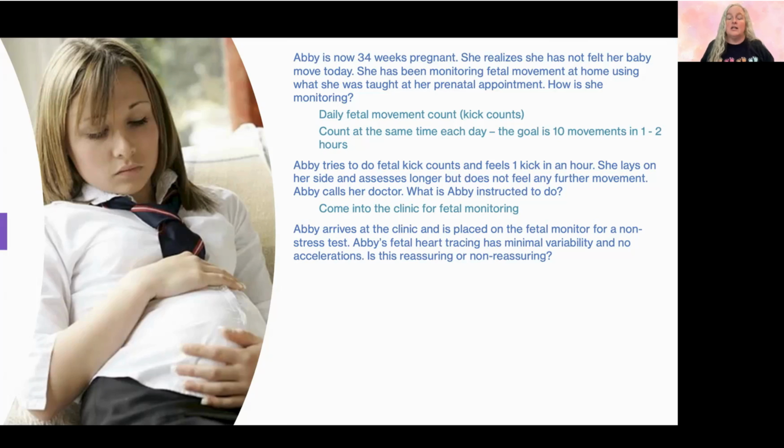So Abby's fetal heart tracing has minimal variability and no acceleration. This is not reassuring, because this is not giving us an accurate picture of things that would give us an idea that our baby is doing well. So what assessment findings would be considered reassuring? We want a normal baseline. That means that the place that the heart rate is hanging out the most is in that normal range. And the normal range for a fetus is between 110 and 160.